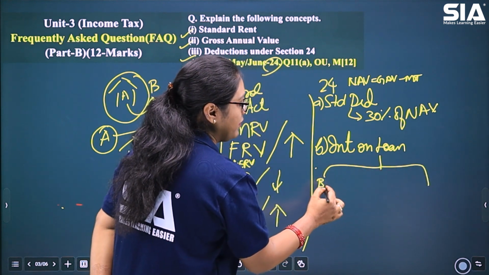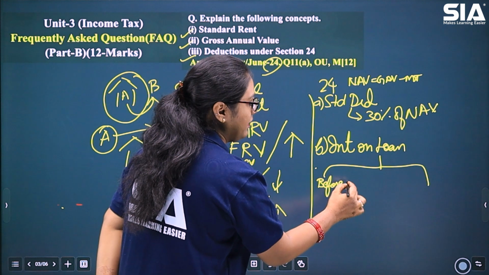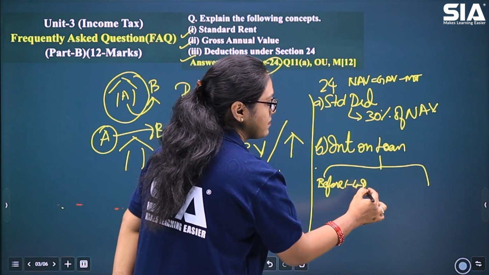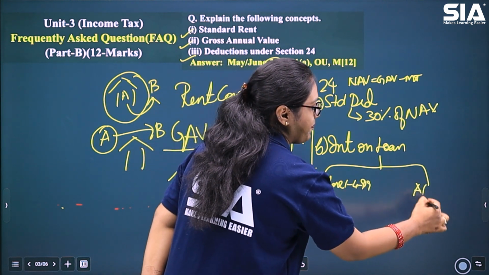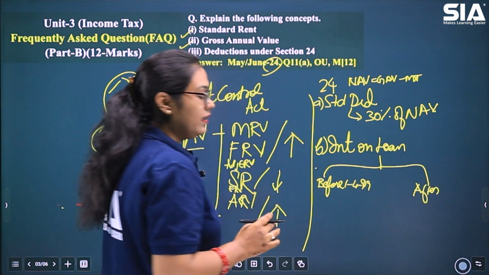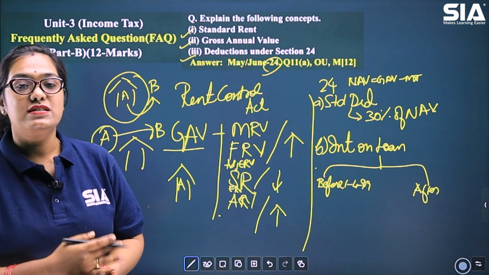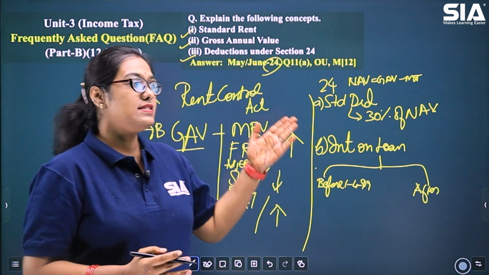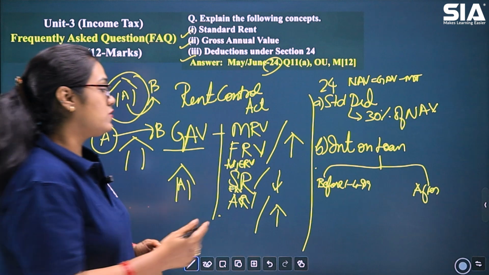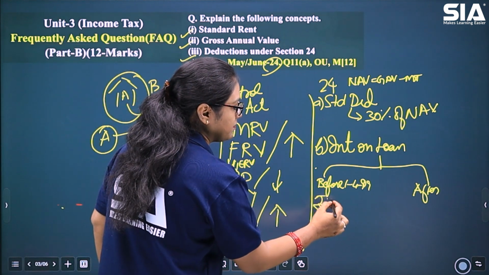Is it taken before 1st April 1999 or after? If it is taken before 1st April 1999, then the maximum deduction that is allowed under section 24 subsection B is rupees 30,000.